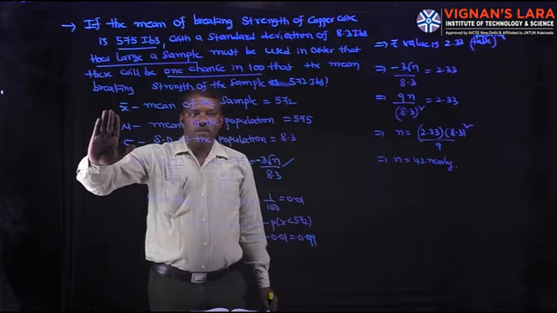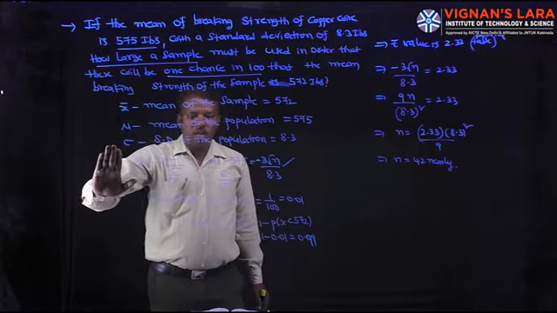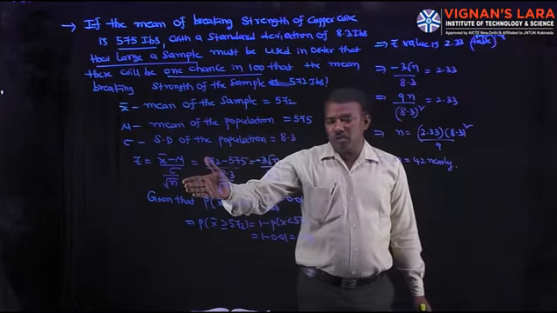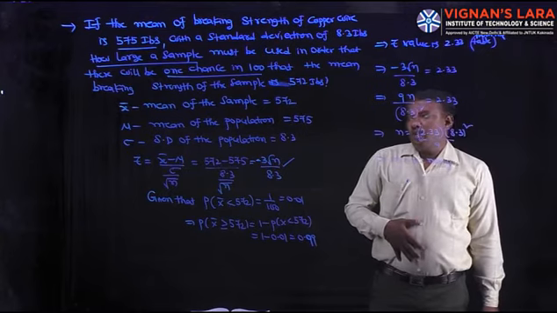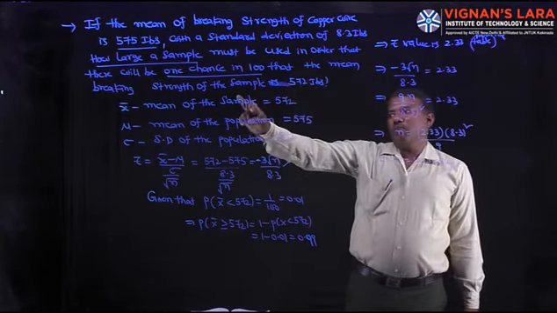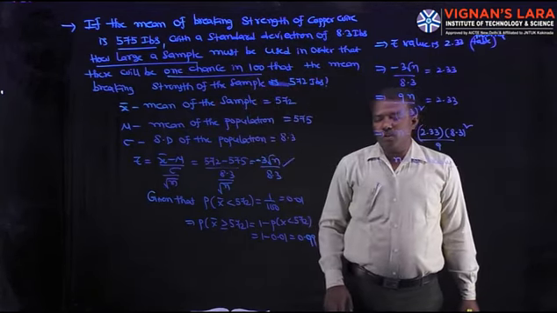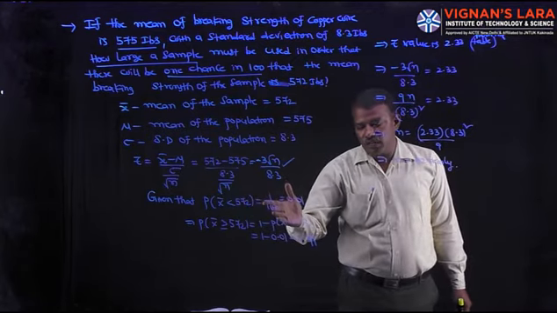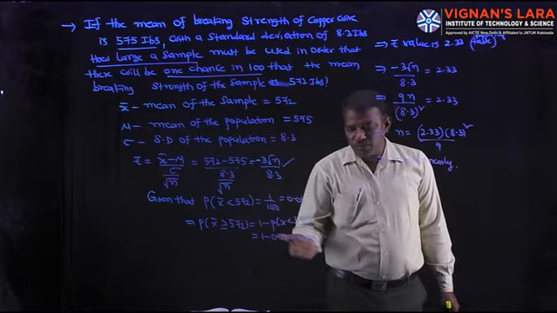Here x bar is given 572, mu 575, sigma 8.3. Then standardized sample mean Z is x bar minus mu by sigma by root n, so the value is minus 3 root n by 8.3. How large a sample must be used in order that there will be one chance in 100 that the mean breaking strength of the sample is 572? So P of x bar less than 572 is 0.01, and greater than 572 is 0.99.